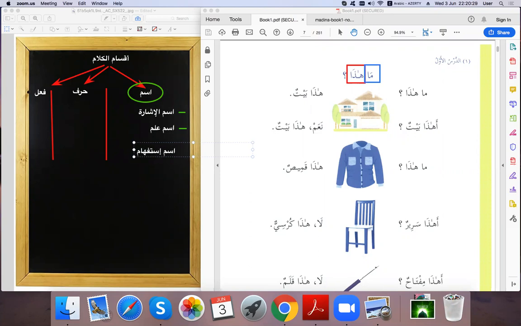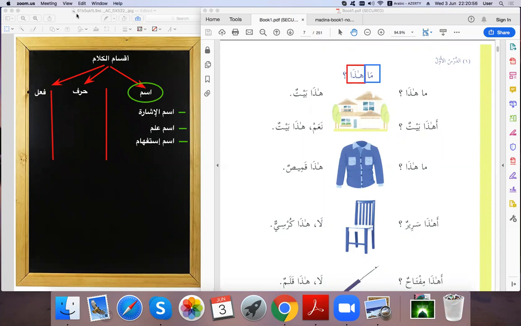Ism istifham, we use this kind of asma to ask questions. Ma and others as well, that we can see during our lessons, inshallah. So we have the third ism that we learned here. It's called ism istifham.